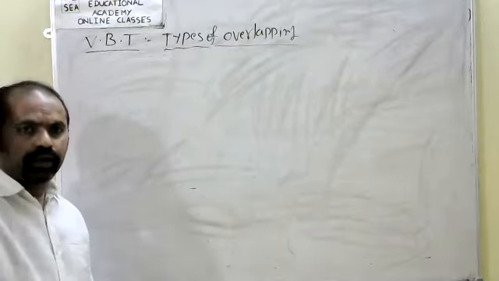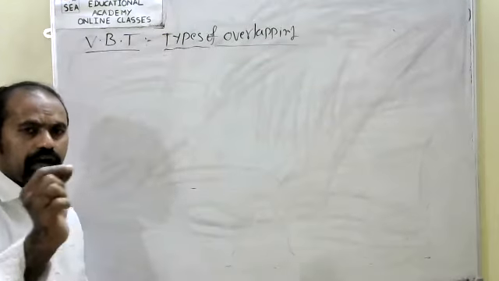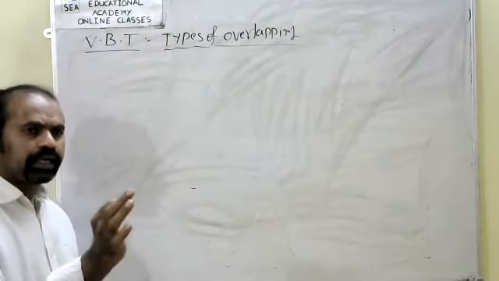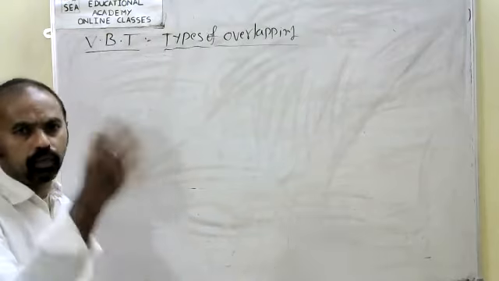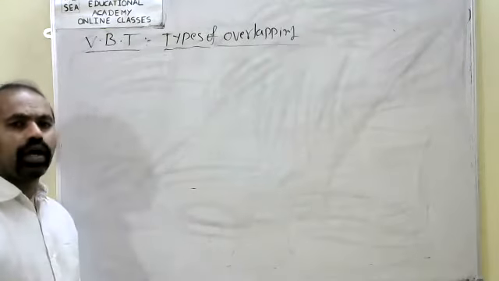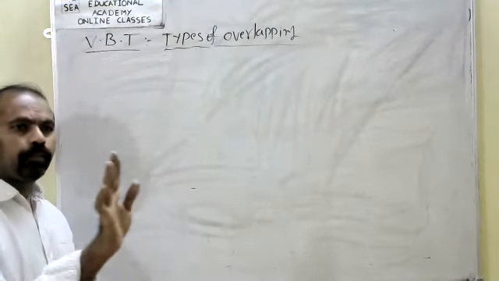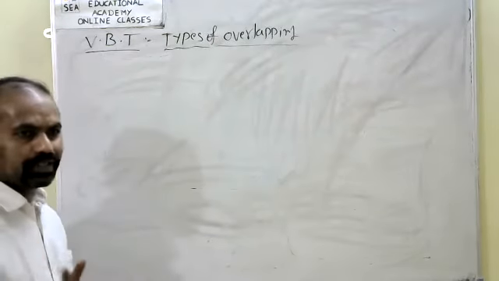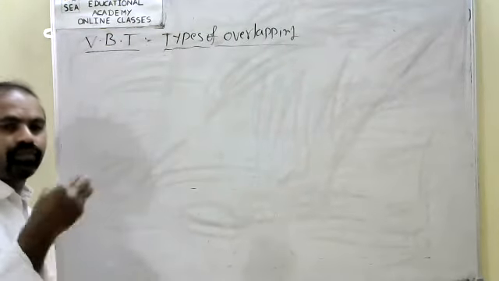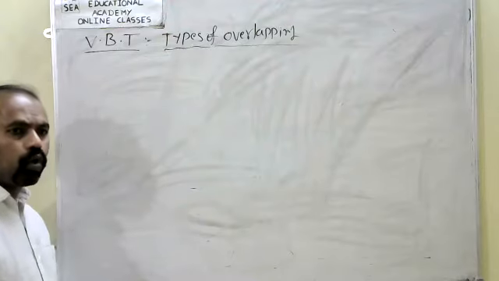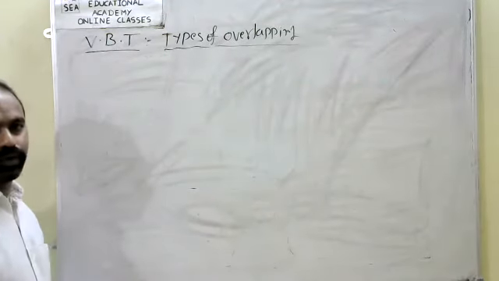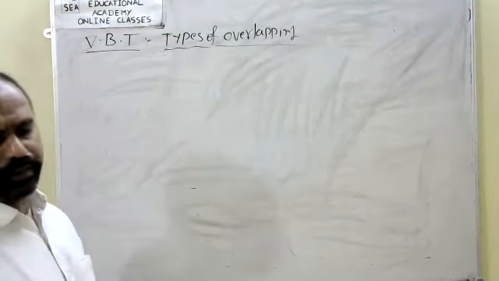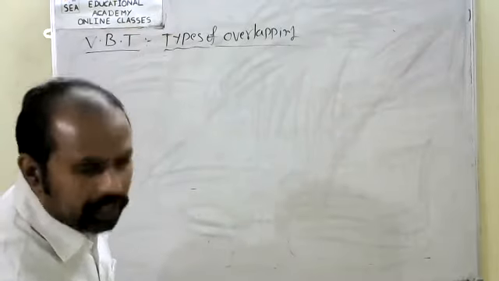What I have given: during the formation of a single covalent bond involving S and P orbitals, three different types of overlaps are possible. What are they?